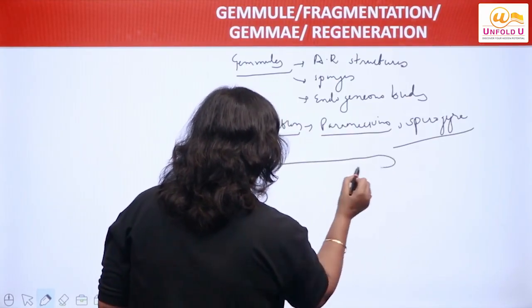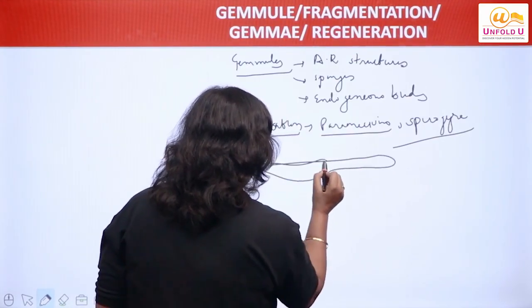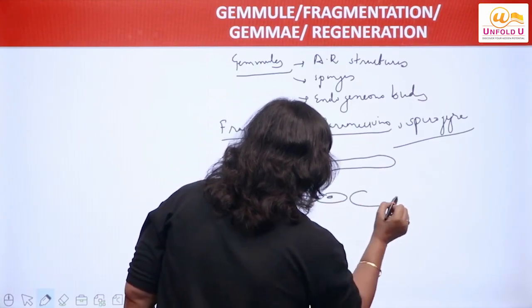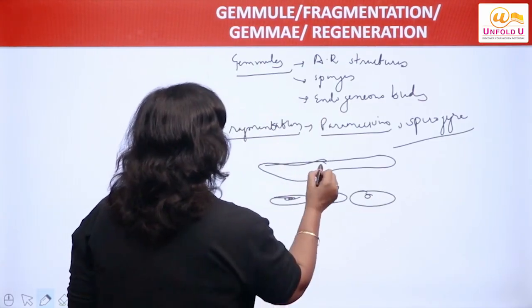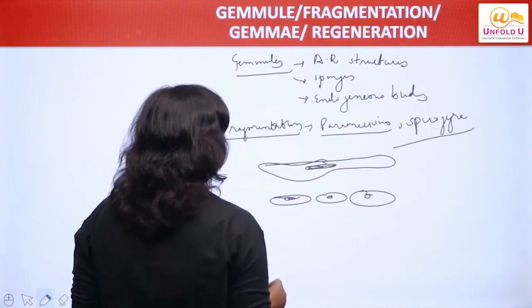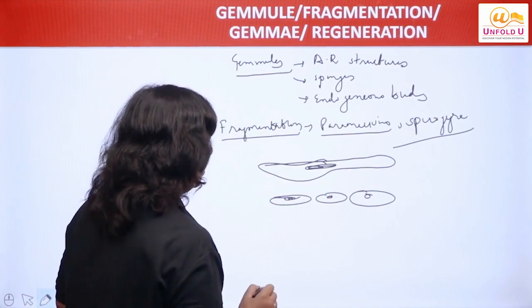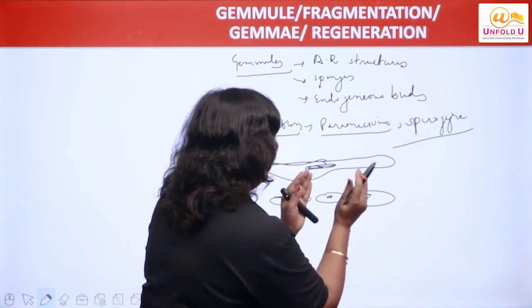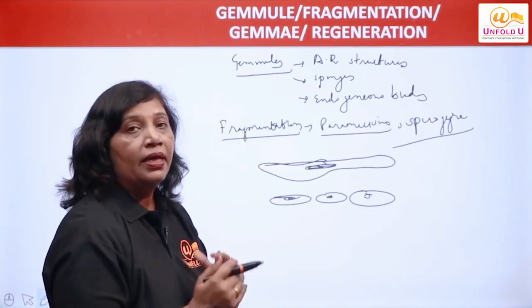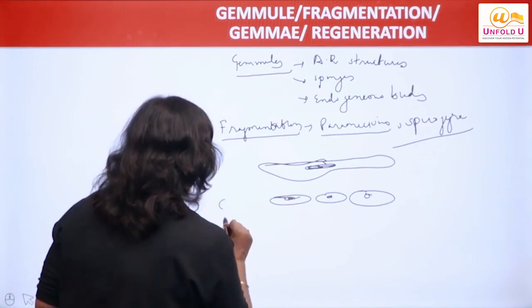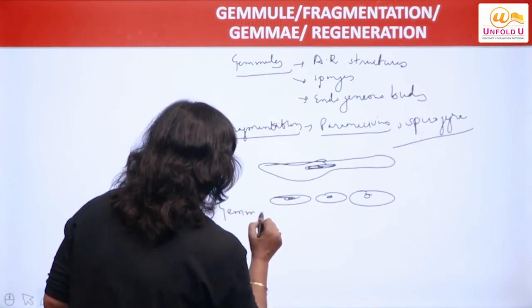The whole body of the organism divides into fragments. This is called fragmentation. So the whole body will divide into pieces. Each fragment is capable of forming a new individual. This is fragmentation.